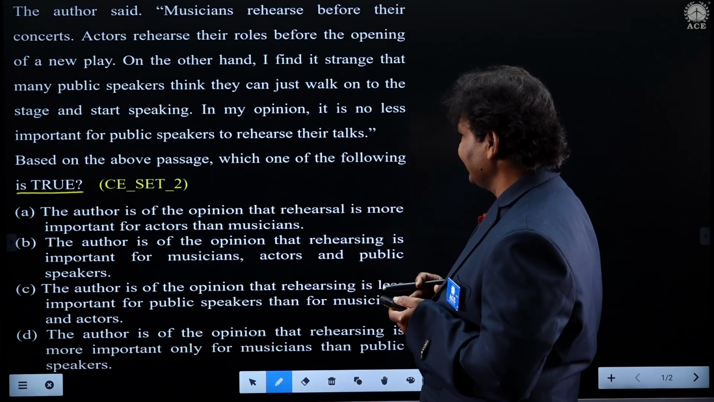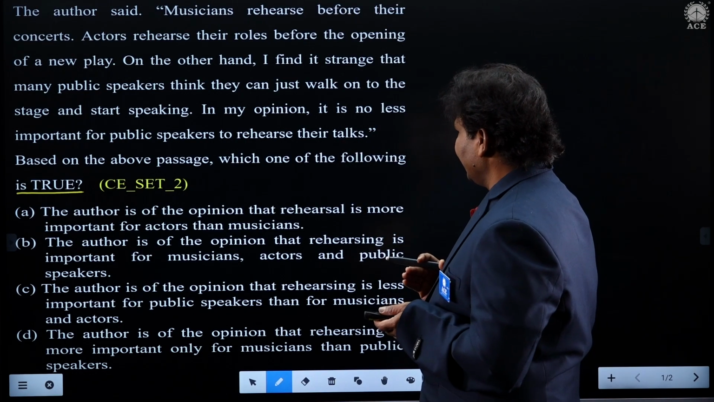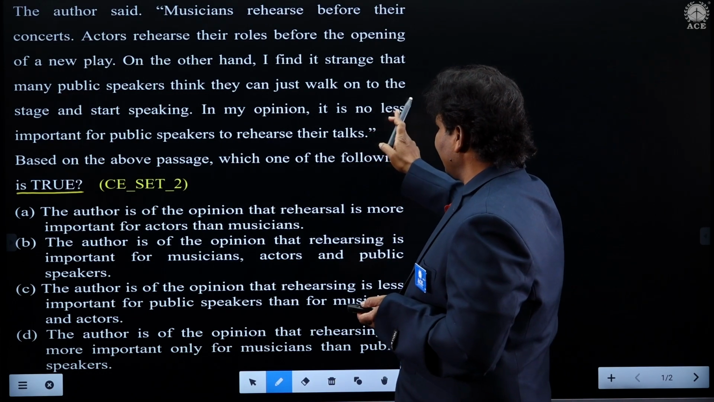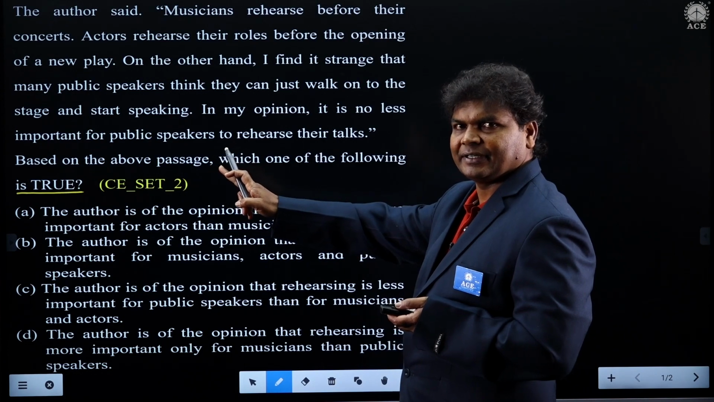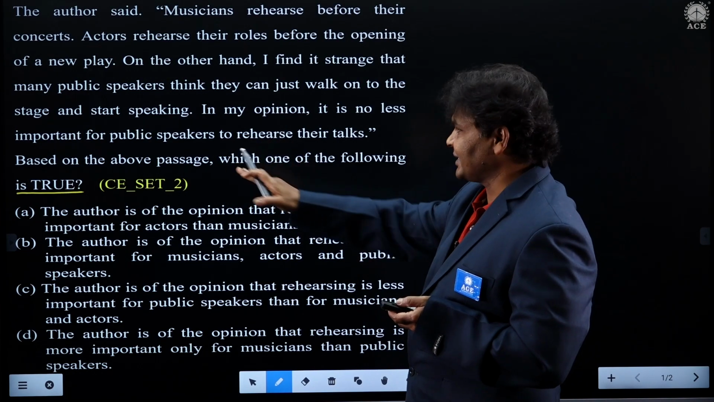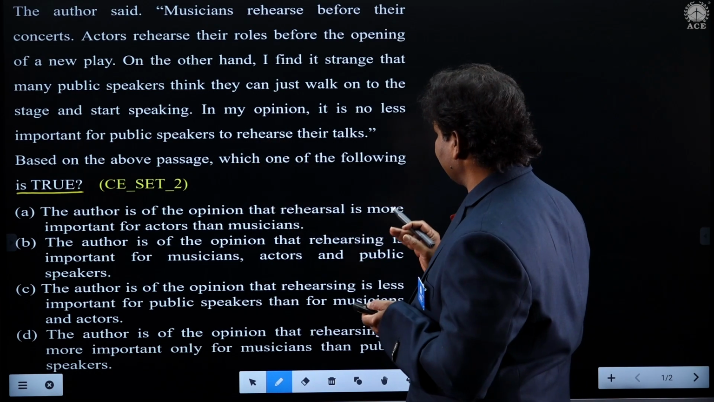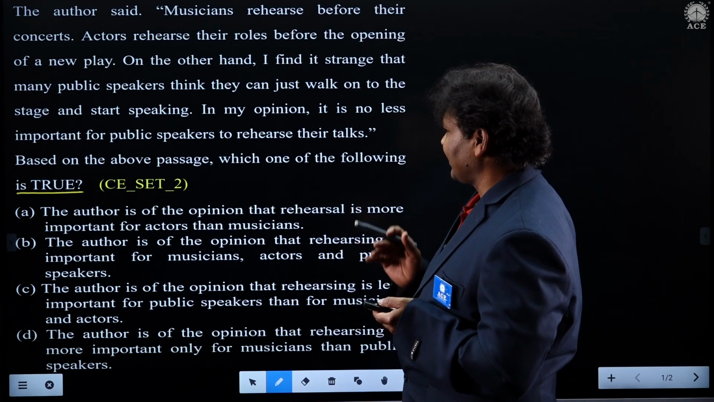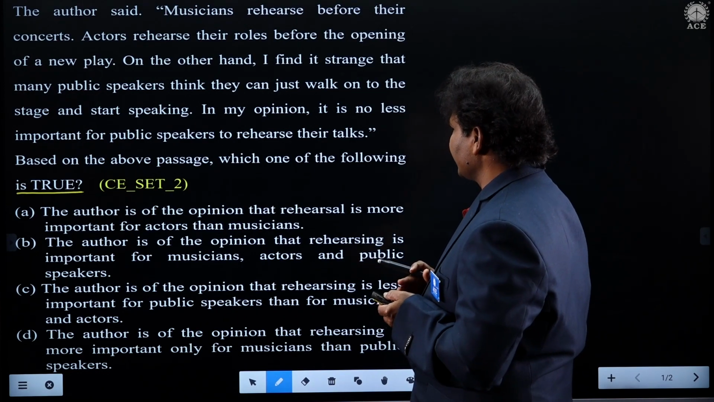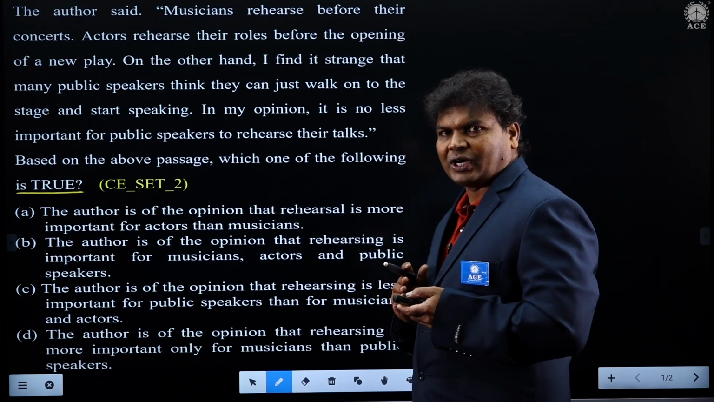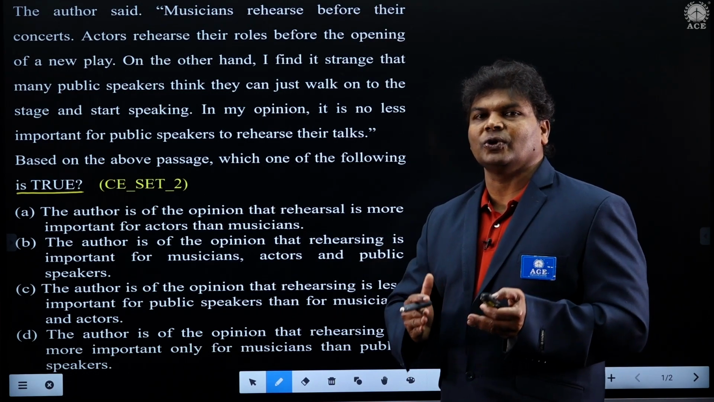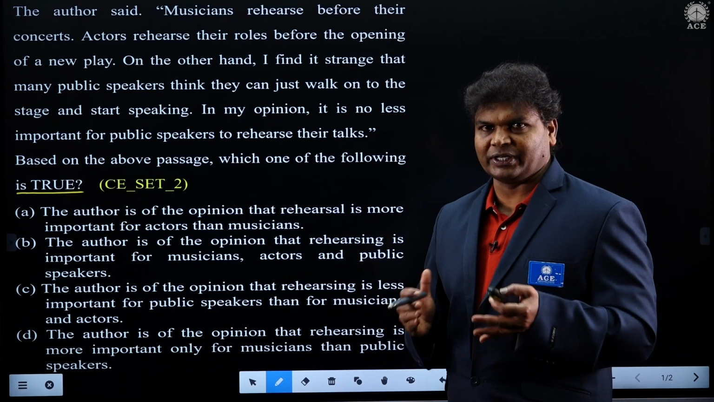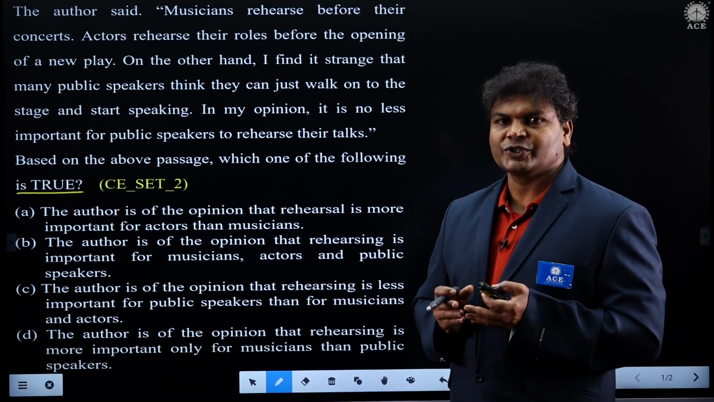In my opinion, so the author is telling, it is no less important. It is less important. It is no less important. Try to understand, both are negative words, which means it is important actually. It is no less important for public speakers to rehearse their talks. So the author says they also have to rehearse before getting on to the stage and delivering a speech.